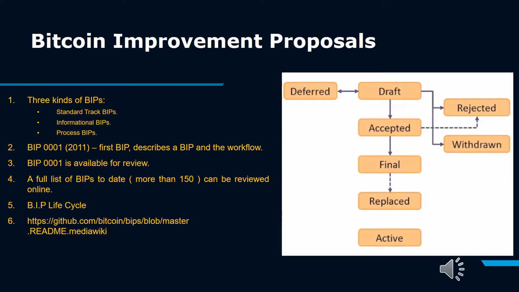BIP 0001, 2011, the first BIP, describes a BIP and the workflow. BIP 0001 is available for review. A full list of BIPs to date, more than 150, can be reviewed online.